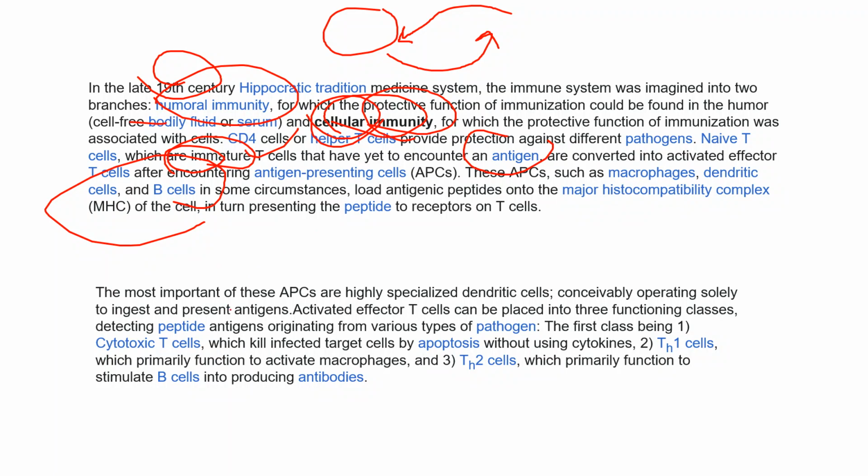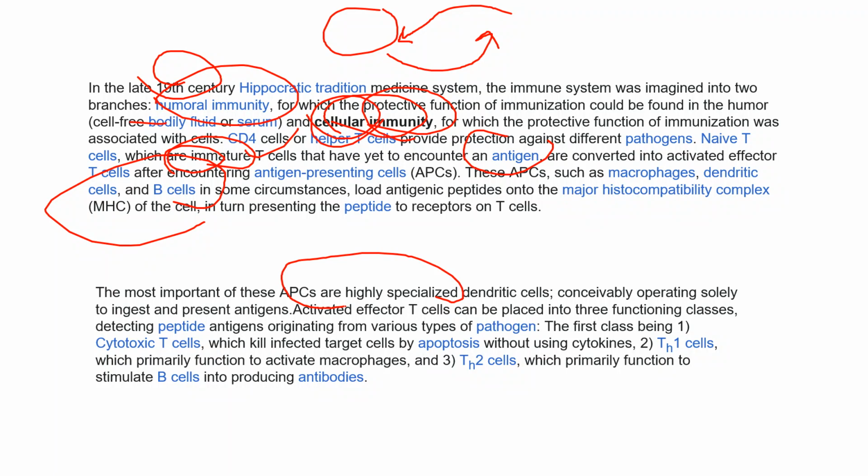The very important antigen presenting cells also involve the vaccine. We know that vaccines protect against many diseases. Nowadays we have vaccines for a variety of diseases.